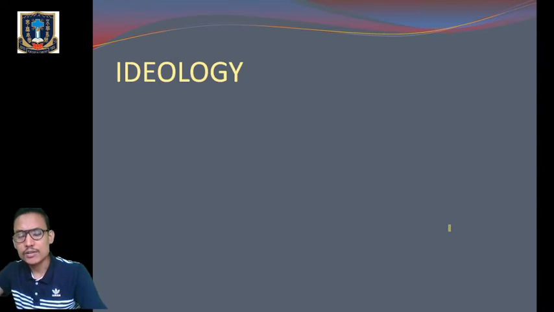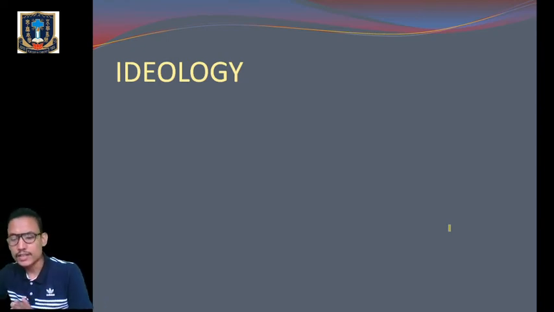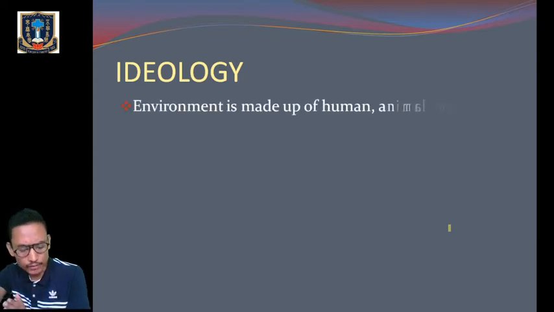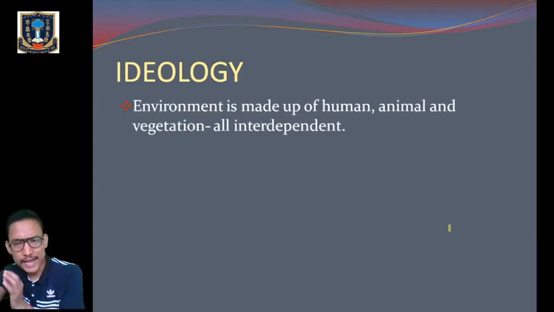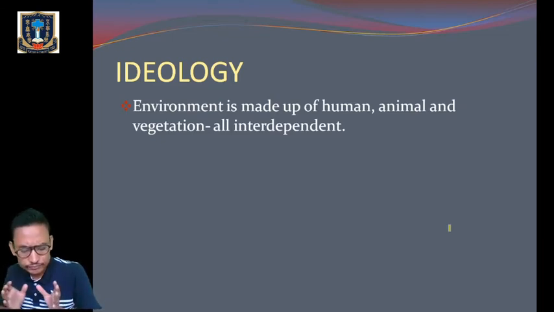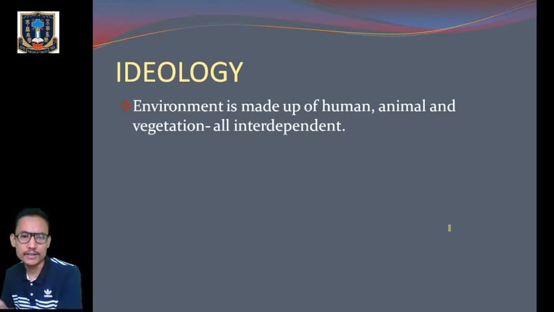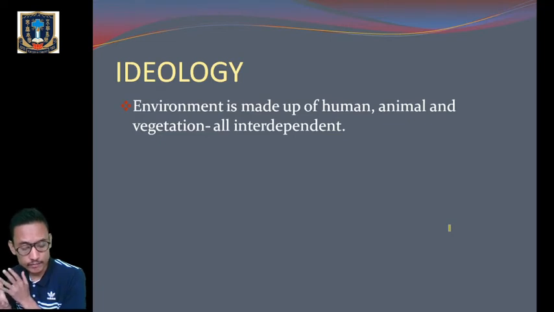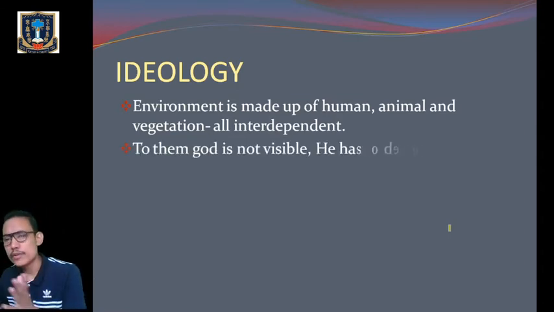Next one we have got the idiom of man-nature relationship, also called ideology. So to the pastoralist, the environment is made up of human, animal, and vegetations, and all of these factors are interdependent. Okay, so one more time. For the pastoralist, the environment is made up of humans, animals, and vegetations. All these factors are interdependent, and to them the God is not visible.